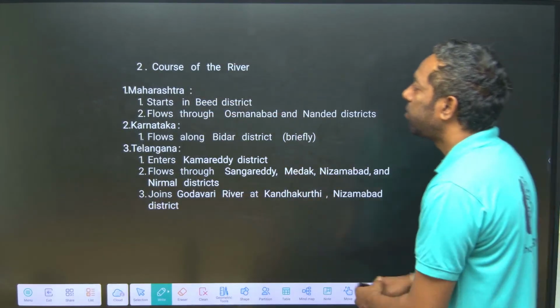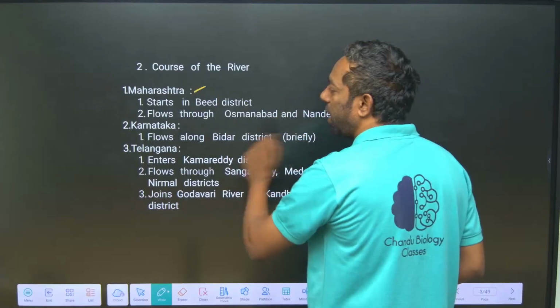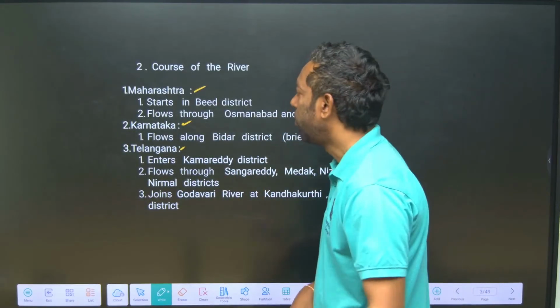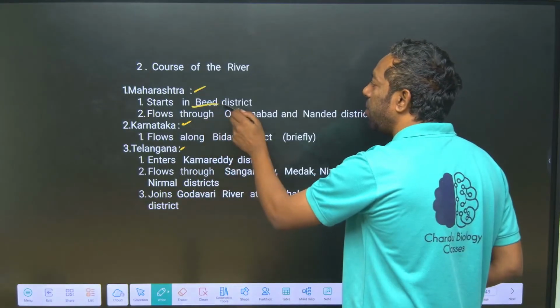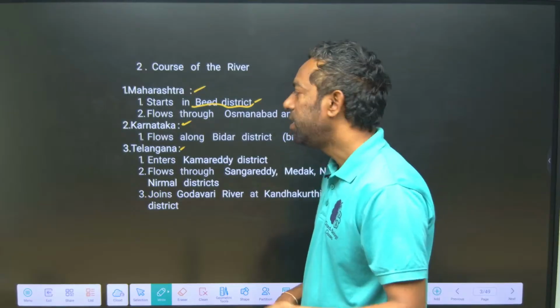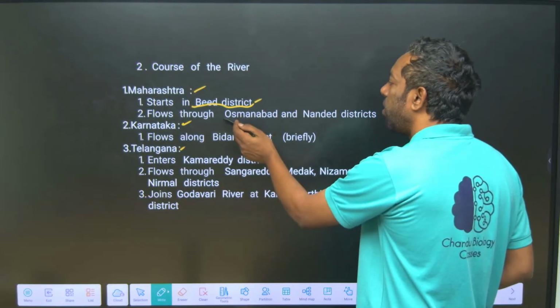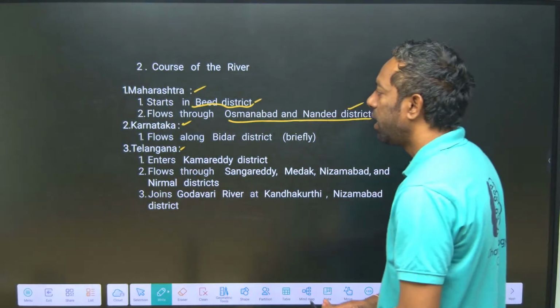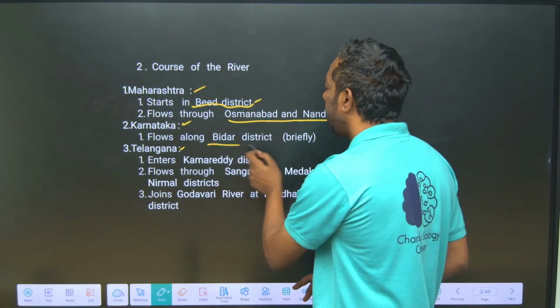Now the course of the river. It flows through 3 states: Maharashtra, Karnataka and Telangana. In Maharashtra, it starts at the Beed district, where the Balaghat range is, and flows through Beed district. It also flows through Usmanabad and Nanded districts. In Karnataka, it is the Bidar district.